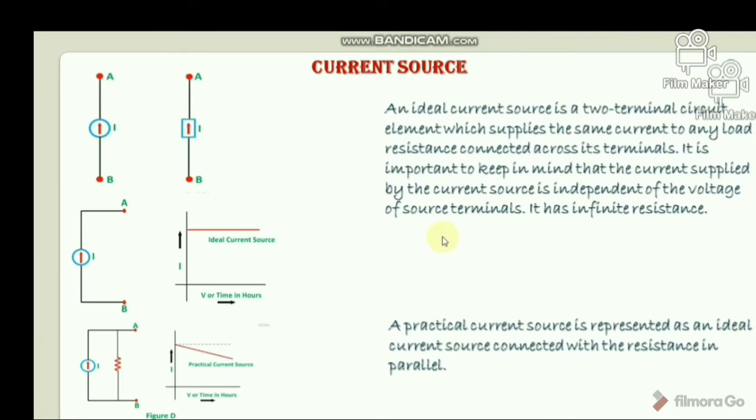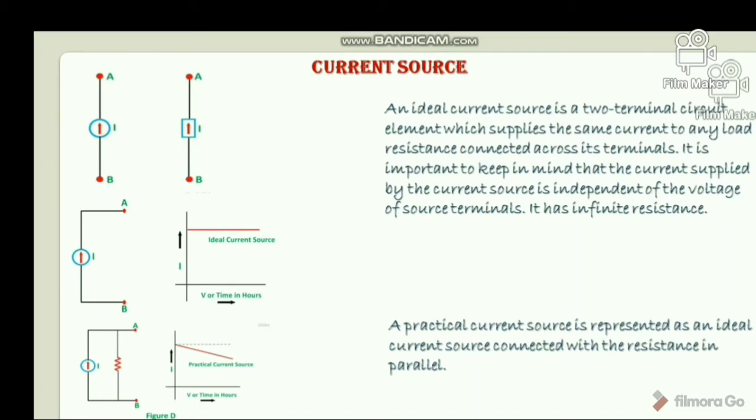Now current source. So the current source is further categorized as ideal and practical current source. An ideal current source is a two-terminal circuit element which supplies the same current to any load resistance connected across its terminal. It is important to keep in mind that the current supplied by the current source is independent of the voltage of the source terminal. It has infinite resistance.